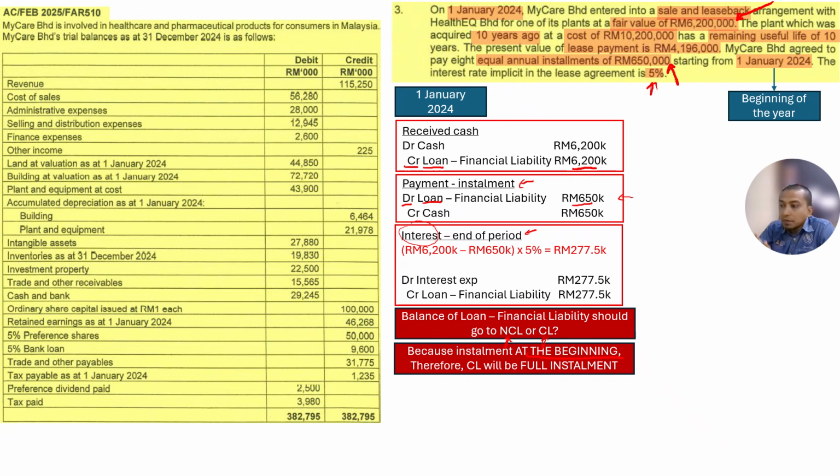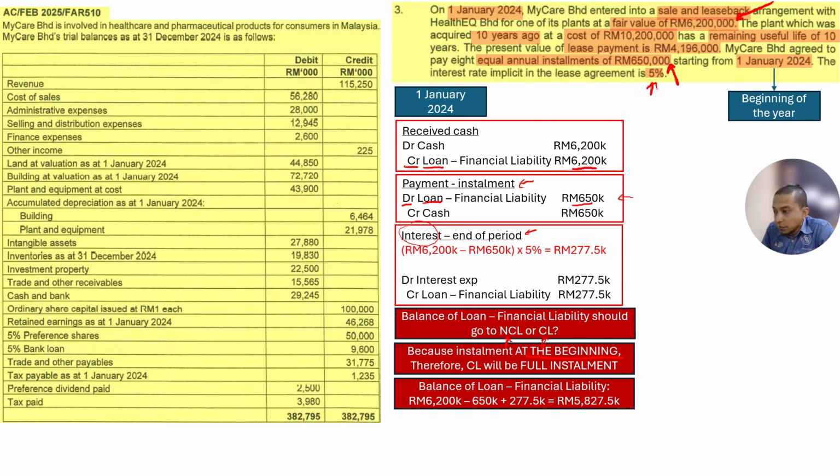It will not be affected by the amount of interest. Therefore, the current liability will be the full installment. This is basically the balance of the loan. So 6,200,000 less 650,000, then plus interest: credit, debit, credit, so increase, decrease, increase. At the end, the balance of the loan will be 5,827,500.